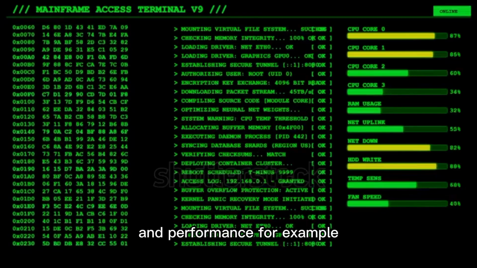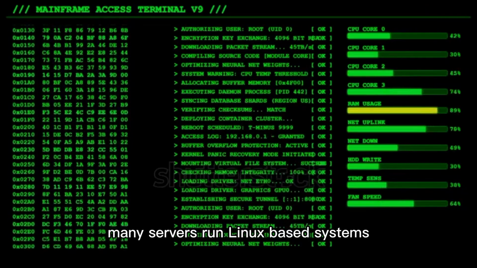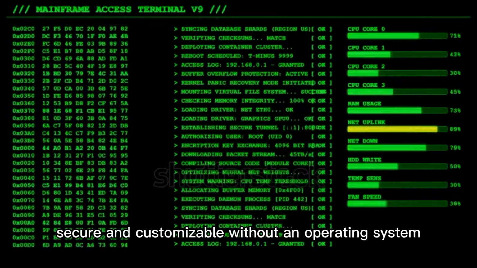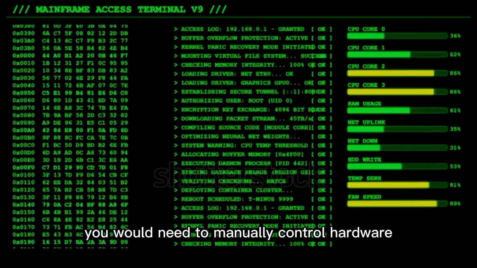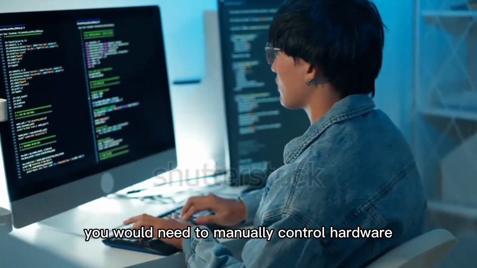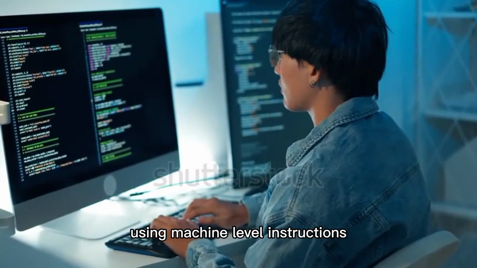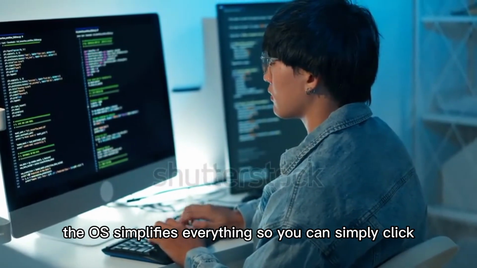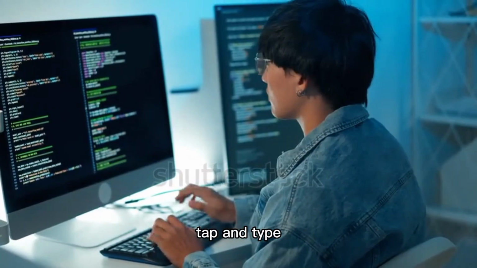For example, many servers run Linux-based systems because they are lightweight, secure, and customizable. Without an operating system, you would need to manually control hardware using machine-level instructions. That would be extremely complex. The OS simplifies everything, so you can simply click, tap, and type.